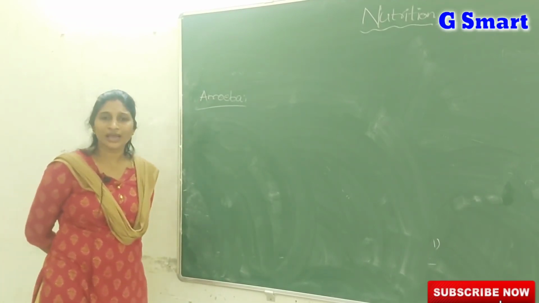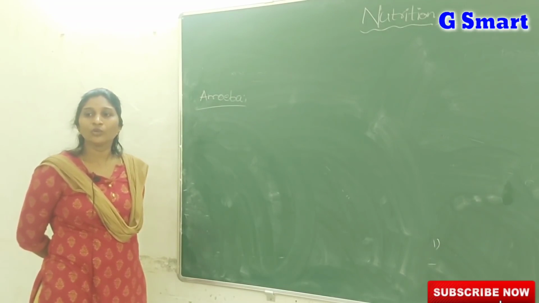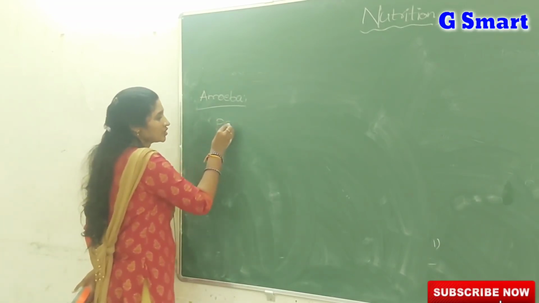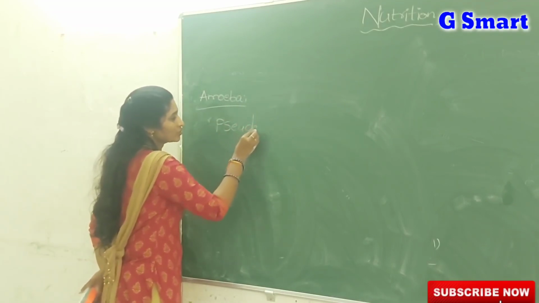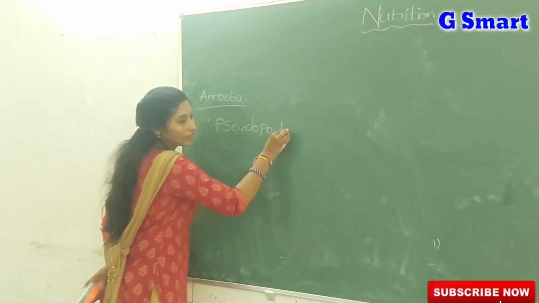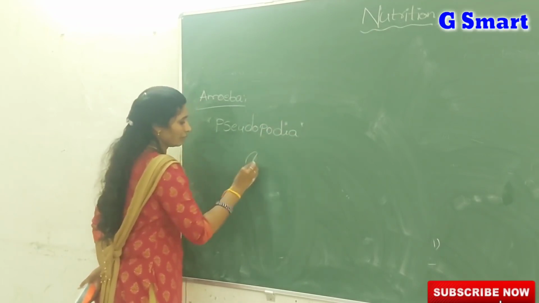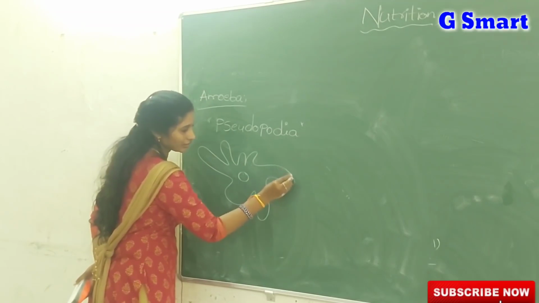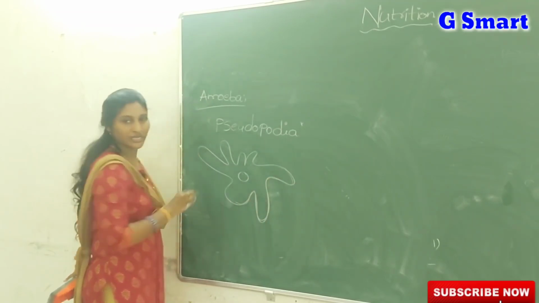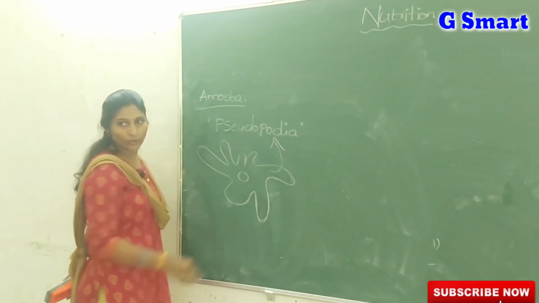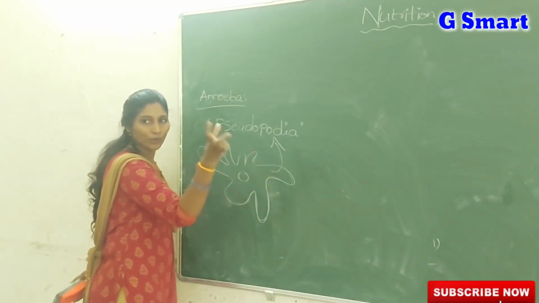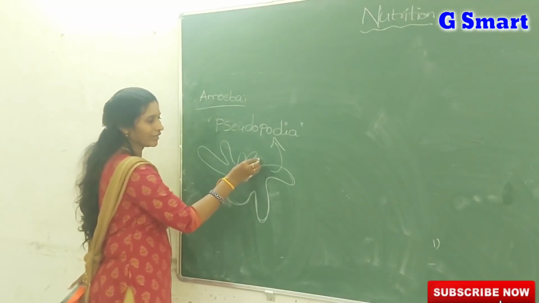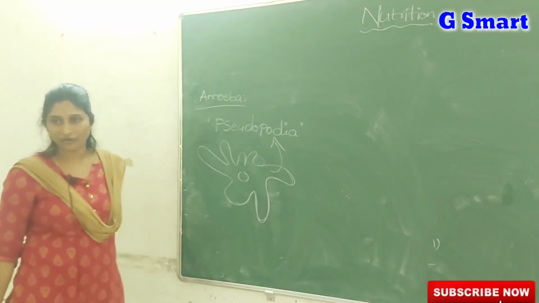Most unicellular organisms take the food through their whole body surface, and amoeba uses finger-like projections of its cell surface known as pseudopodia. For example, if you draw amoeba like this, it is a shapeless organism actually. These finger-like projections of the cell surface we call pseudopodia. By using these pseudopodia, it traps the food particle and forms a food vacuole, and inside the food vacuole it digests the food.